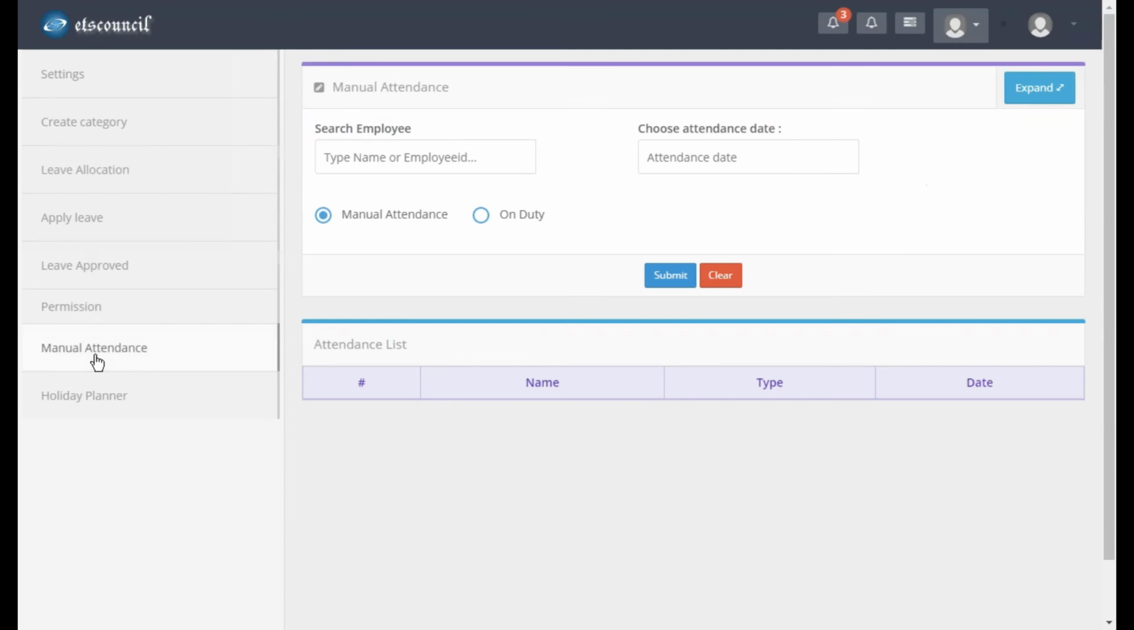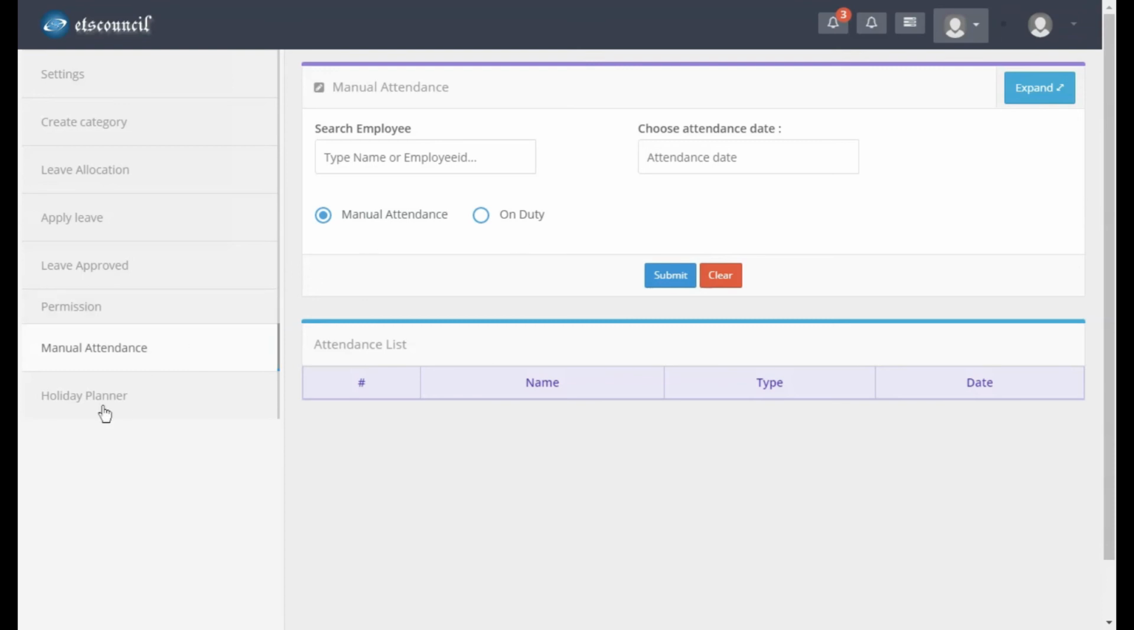And manual attendance. You, being an HR or manager, can go and give the manual attendance on behalf of your employee, your team member. So the manual attendance and on duty options are there. Manual attendance is for when the person is present inside the office but, due to some reason, is not able to give the biometric or automated attendance, so you are giving it on behalf of him. On duty means he is present but he is out of the office officially.